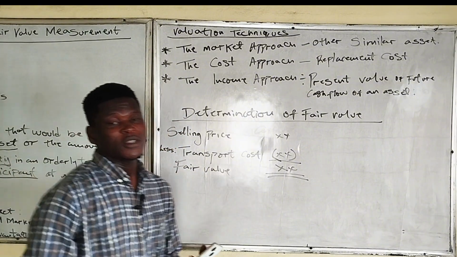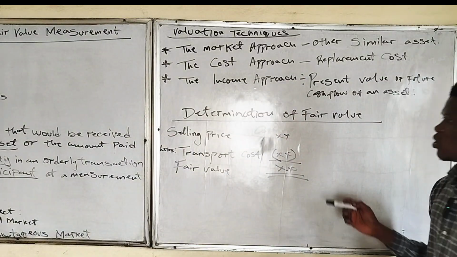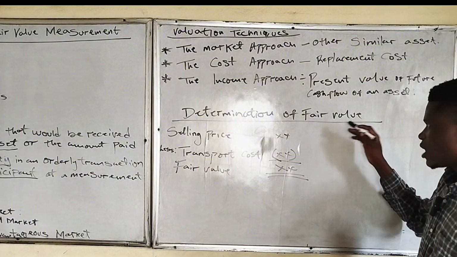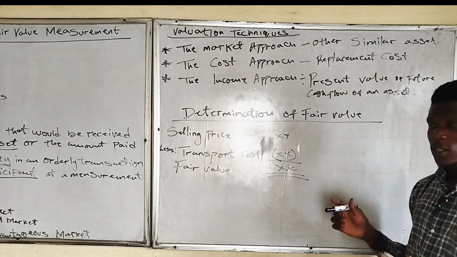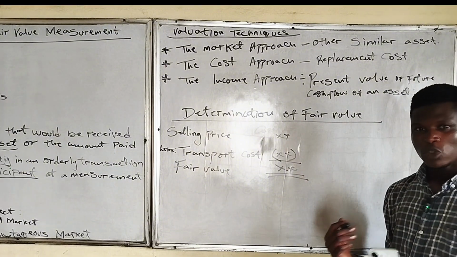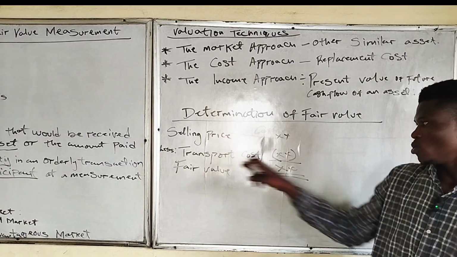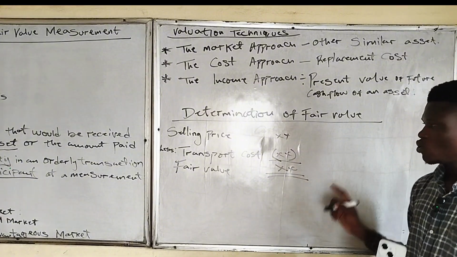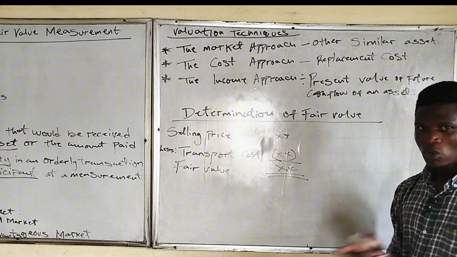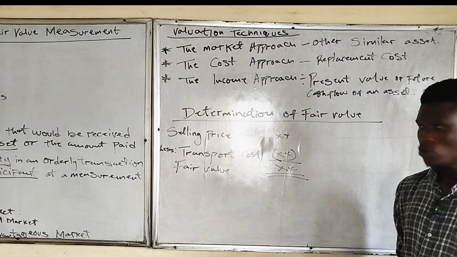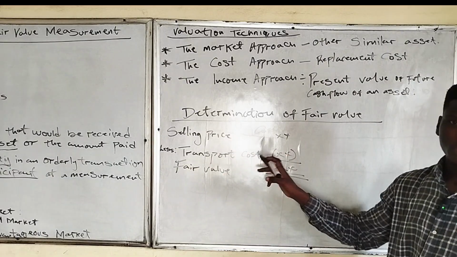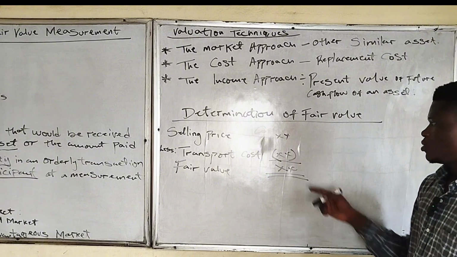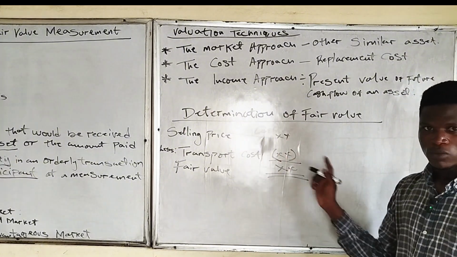When we are doing the most advantageous market, we consider both the transaction cost and the transport cost. But determining fair value itself, like I have said, is not the same as the most advantageous market. We only consider the transport cost as the relevant cost in relation to the asset. So we don't consider all the costs, which are the transaction cost and the transport cost. For fair value, we only consider the transport cost of this asset as the relevant cost. So this is how to determine a fair value.